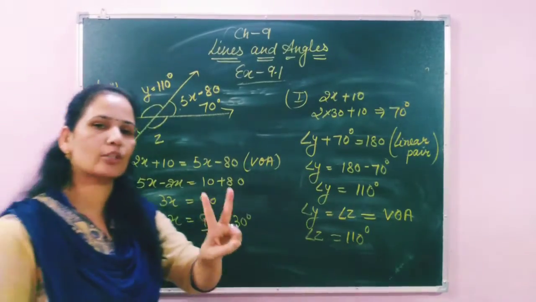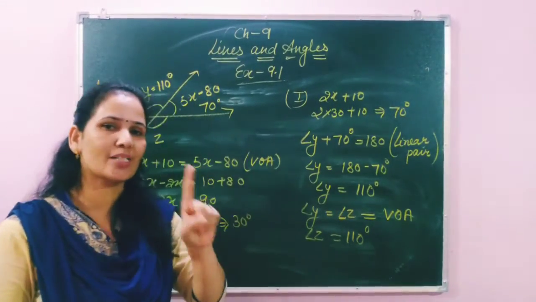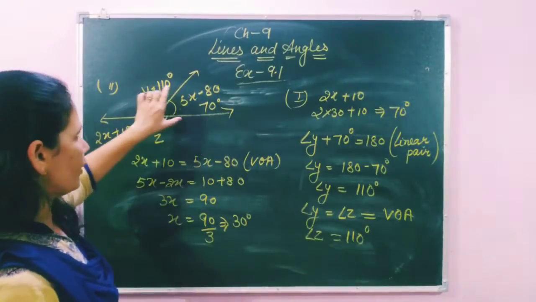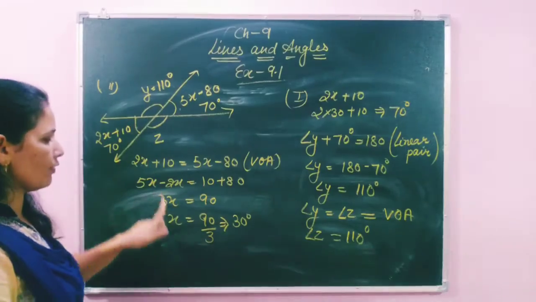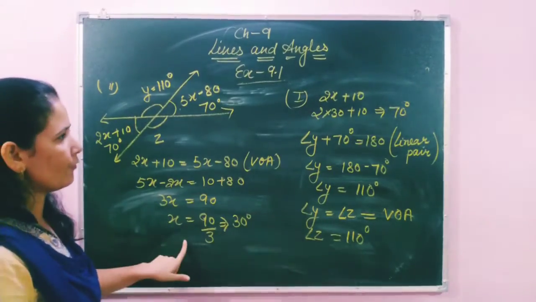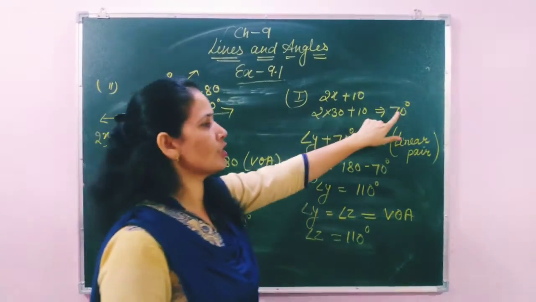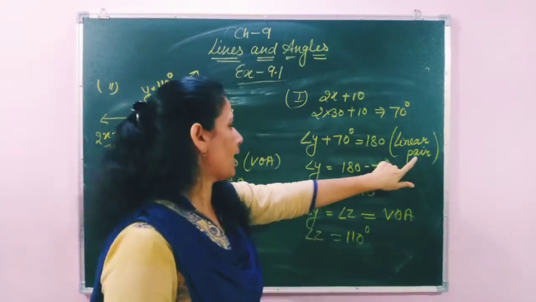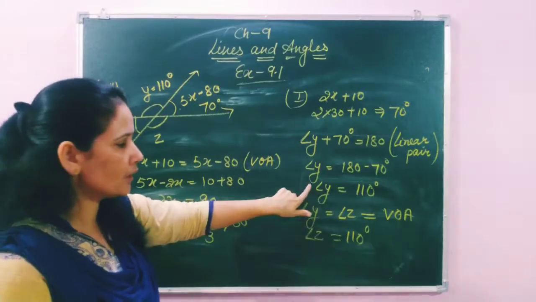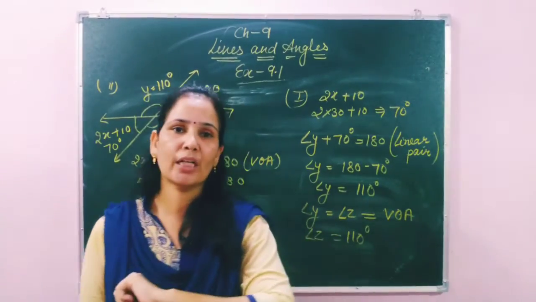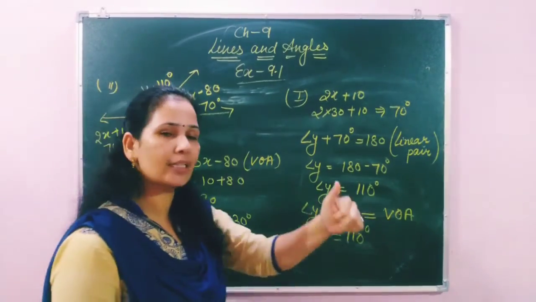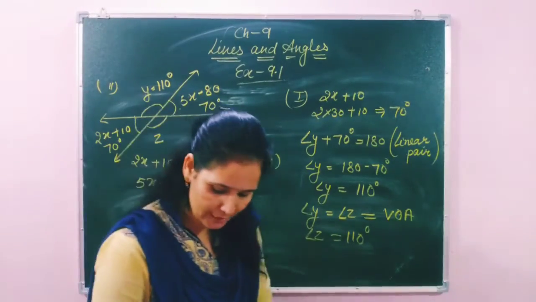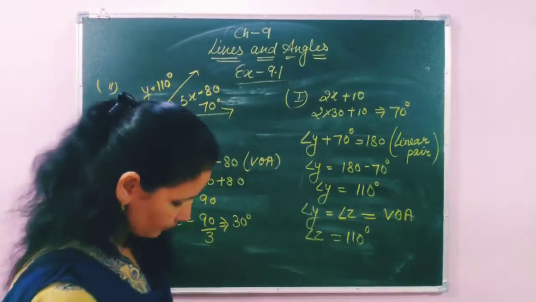So the same basic two concepts we used here. First one is vertically opposite angles and second is linear pair. First, by using the vertically opposite angles we find the value of x, and then after putting the value of x we find the first angle, and then we apply this linear pair concept and we find out the value of y. Then again with the concept of vertically opposite angles we get the next angle z is 110 degrees. Okay students, now let's move to the next question.